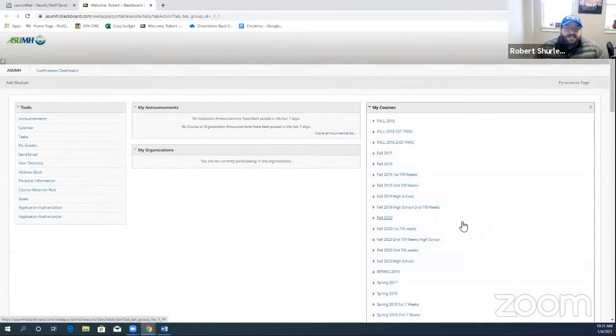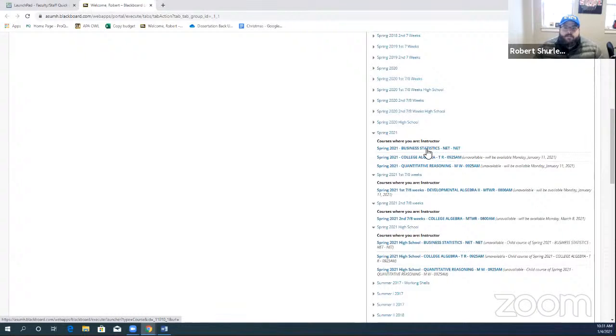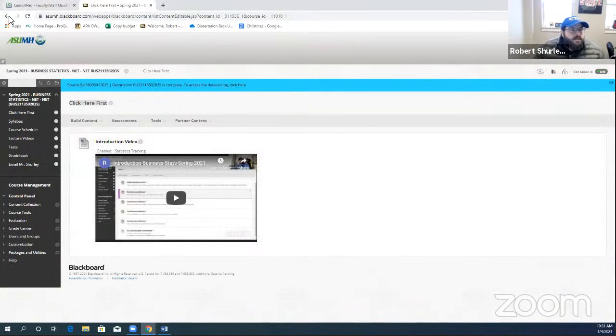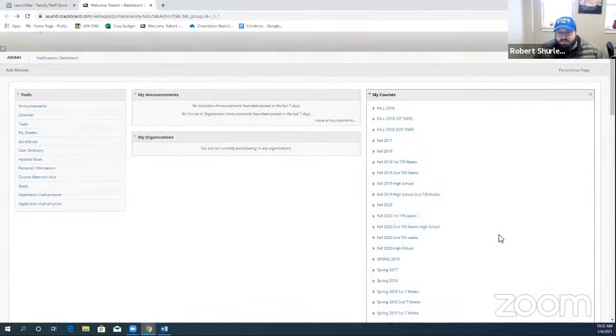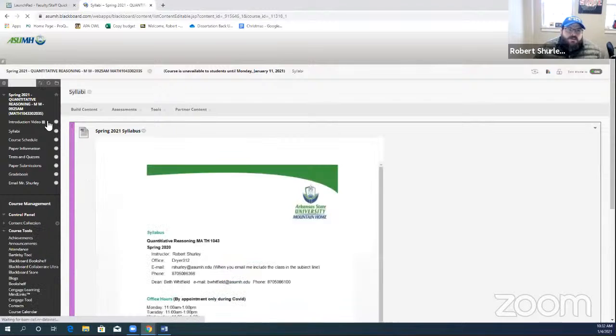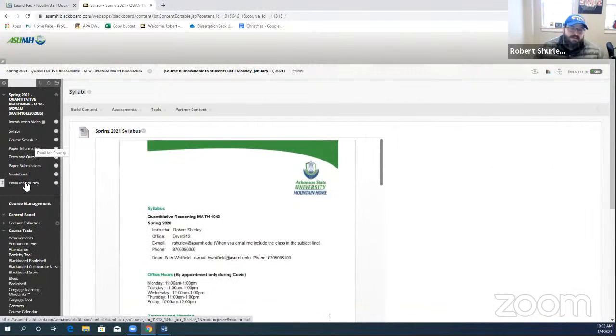If you click on Blackboard, now you're going to have a lot less classes than me, but you should have a business statistics tab. When you click, oh, not business statistics, what am I doing? You guys are quantitative reasoning. You'll have a quantitative reasoning tab. So when you click on that, you'll see on the left, we've got a bunch of tabs I'm about to go over.